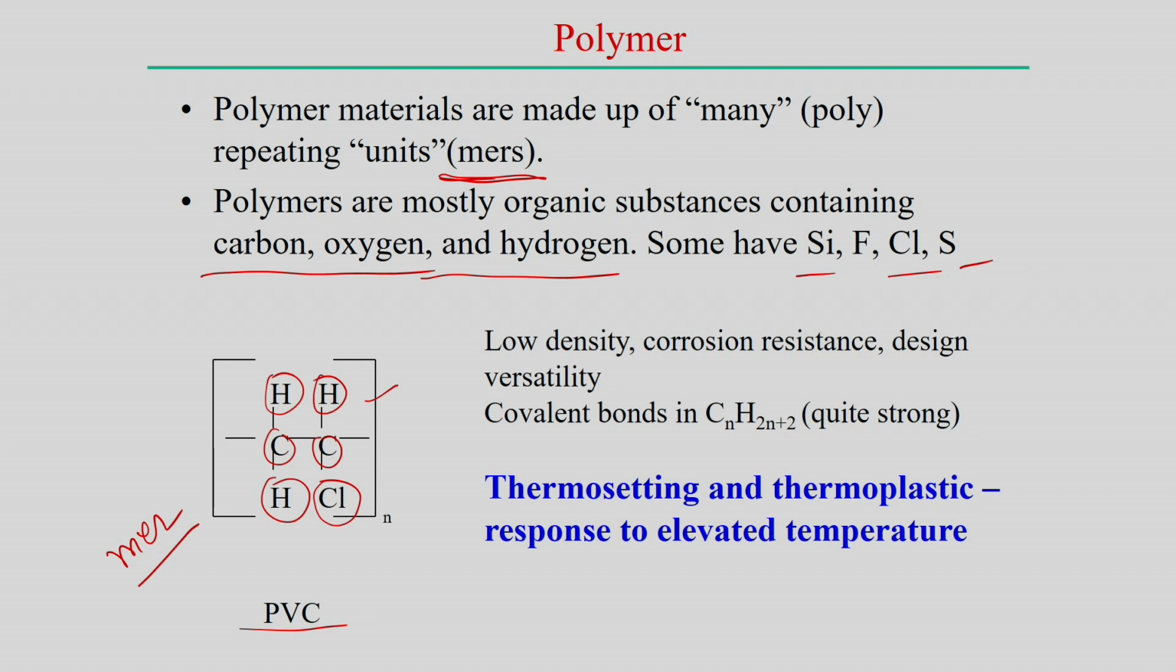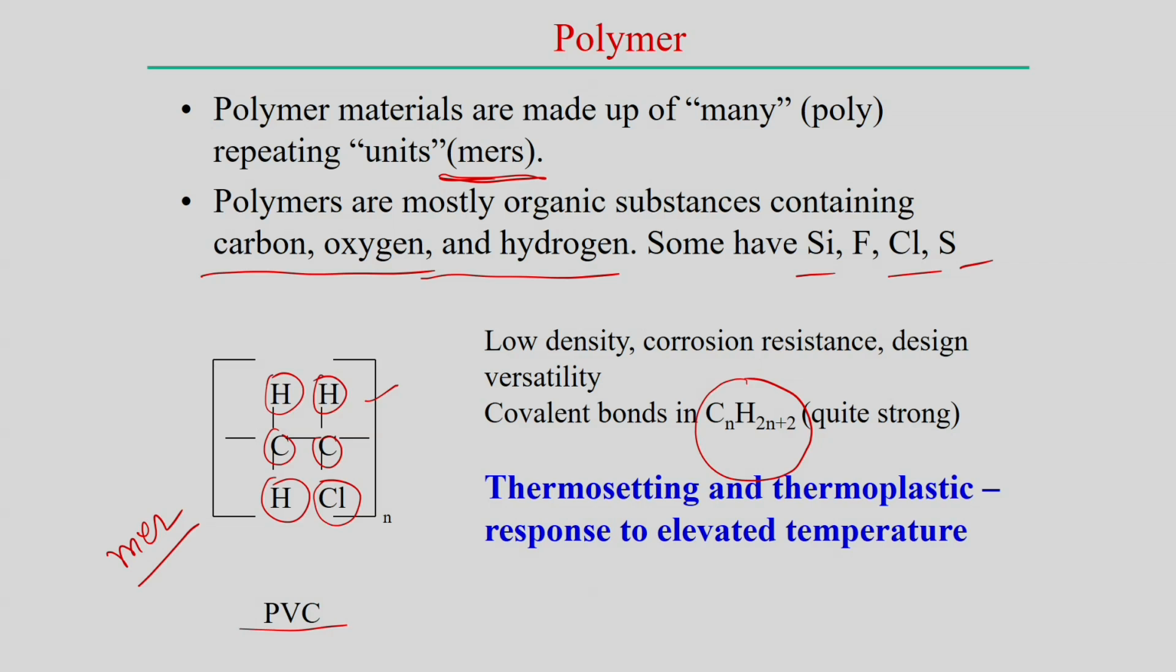flexibility. We can impart different types of properties, we can impart some color and all these things. So, versatility in design can be achieved in the case of polymeric material. Normally organic substances of carbon and hydrogen in the form CnH2n+2, you can find polymeric material in this form, with covalent bonds between carbon and hydrogen.